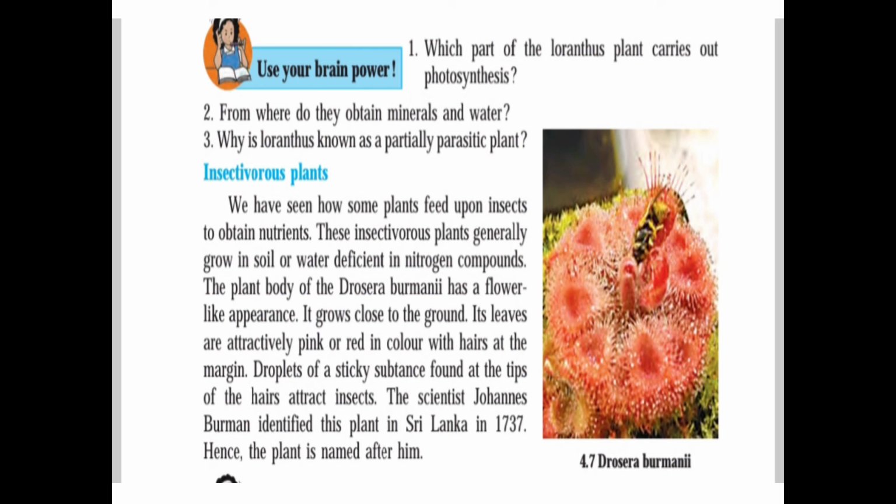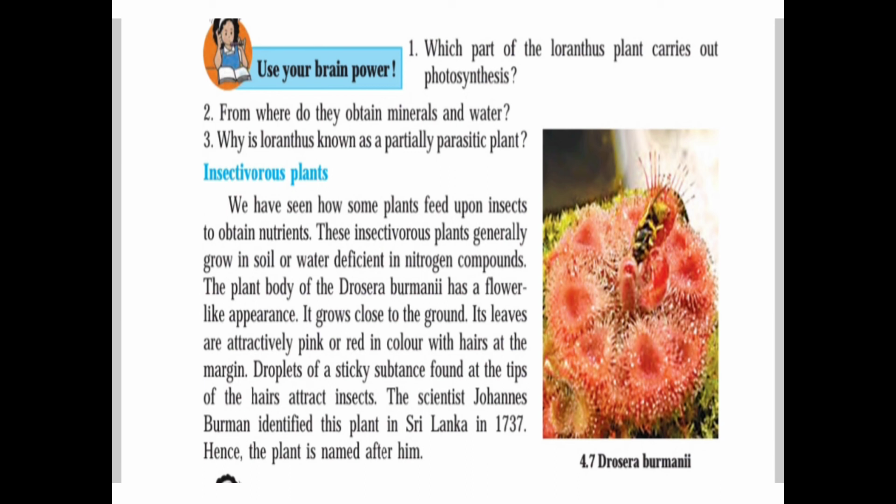Now, next point, that is the insectivorous plants. We have seen how some plants feed upon insects to obtain nutrients. These insectivorous plants generally grow in soil or water deficient in nitrogen compounds. The plant body of the Drosera burmannii has a flower-like appearance.